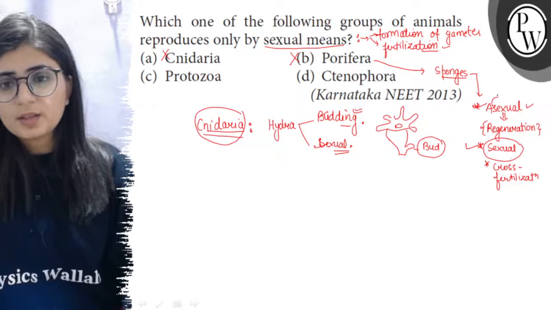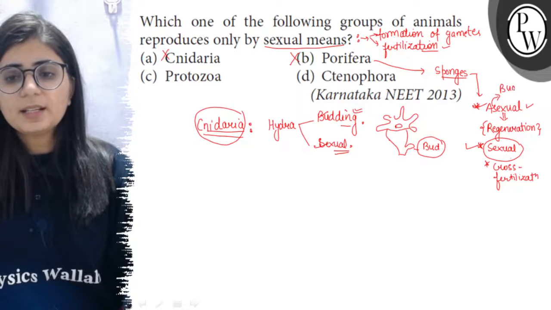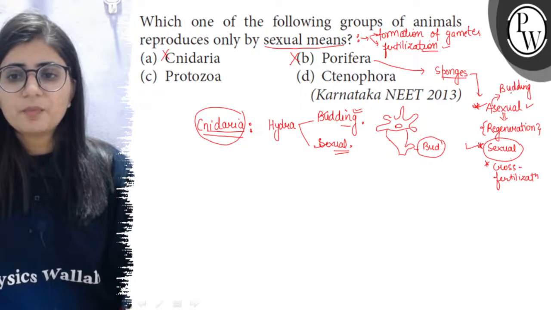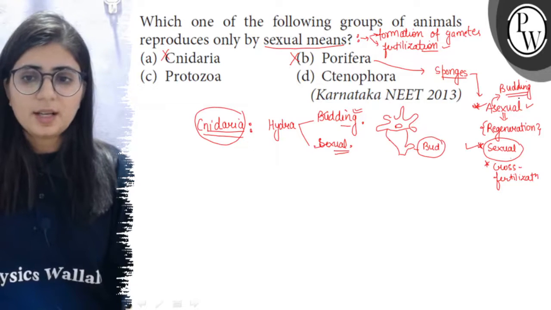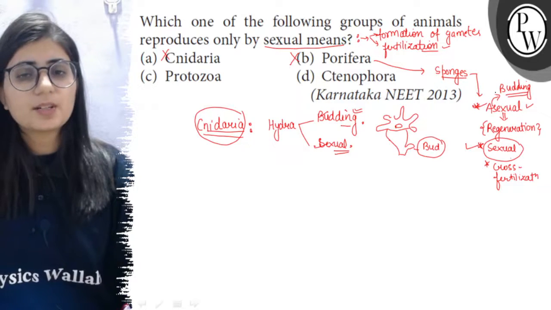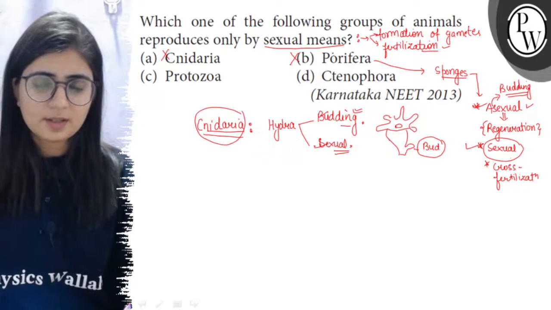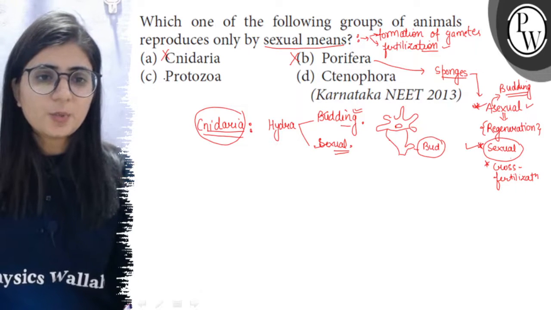And also, internal budding appears in some sponges such as Spongilla, and these internal buds are called gemmules, so it is also discarded. Now the third option is protozoa.